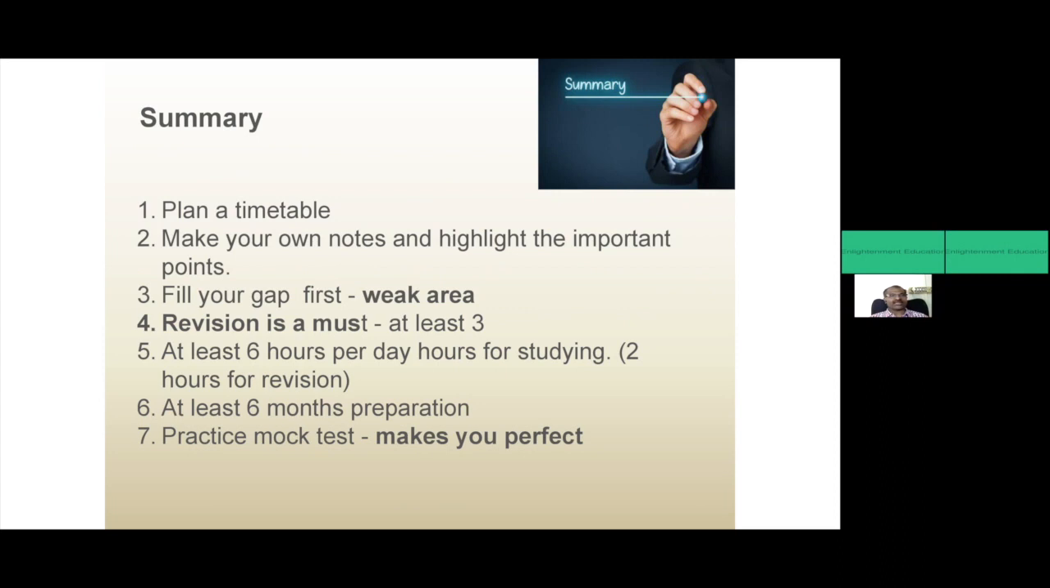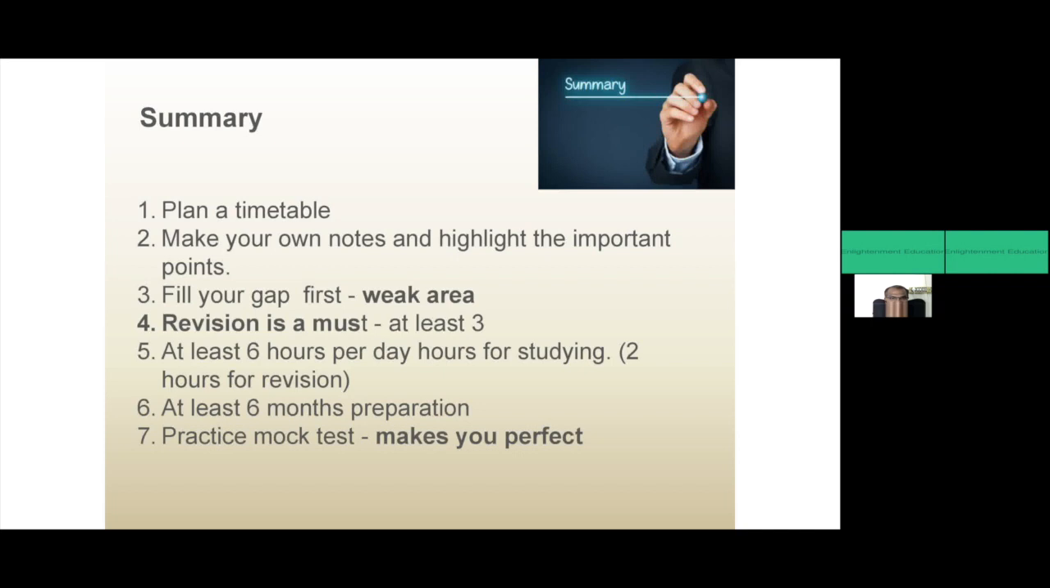In summary, you have to plan a written timetable. Listen to this slide very carefully. Make your own notes and highlight the important points. Fill your gap first. That's a weak area, the area you are not interested in or have not studied very well during the UG or the PG, whatever it may be. Revision is a must. At least three revisions before the examination.